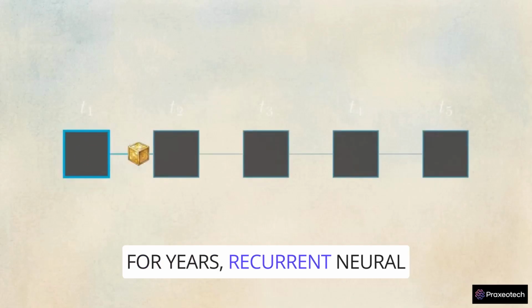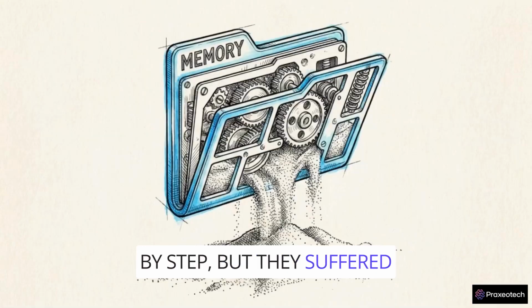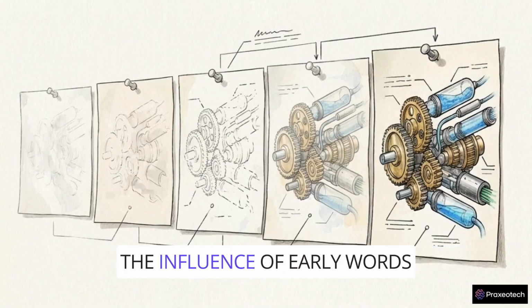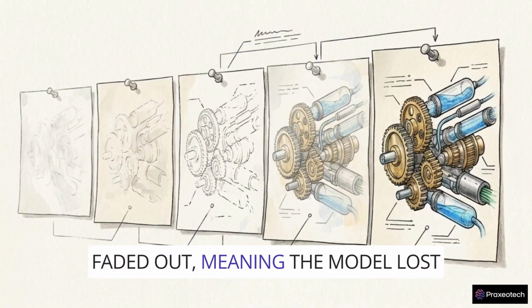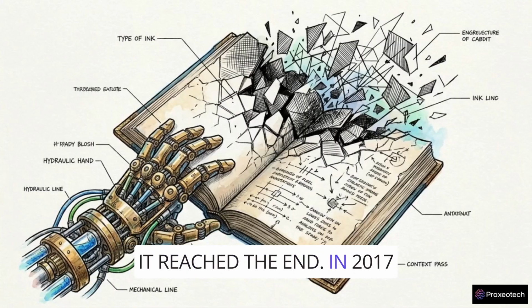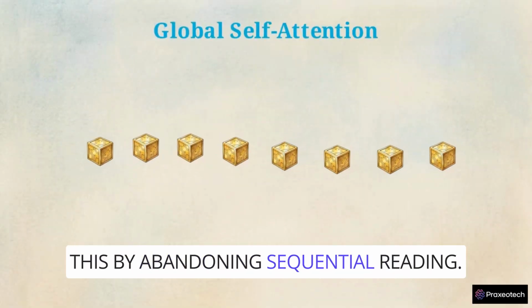For years, recurrent neural networks processed text strictly step by step, but they suffered from a recurring memory leak. As the network passed its notes along, the influence of early words faded out, meaning the model lost the start of a paragraph by the time it reached the end. In 2017, the transformer architecture solved this by abandoning sequential reading.